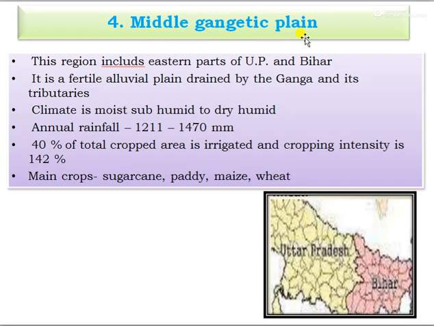Fourth one, that is Middle Gangetic Plains. This region includes eastern parts of the UP, that is Uttar Pradesh and the Bihar, and it is a fertile plain drained by the Ganga and its tributaries, and the climate is mostly moist, subhumid to dry humid, and annual rainfall 1200 to 1470 mm, and the 40% of the total crop area is irrigated, and the cropping intensity is 142%. The main crops like sugarcane, paddy, maize and wheat.